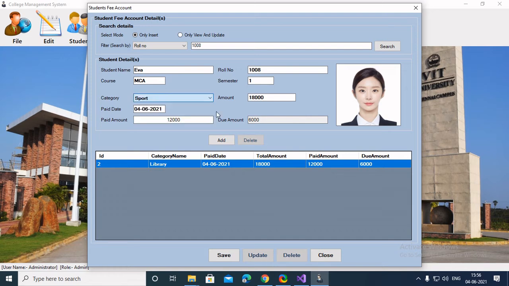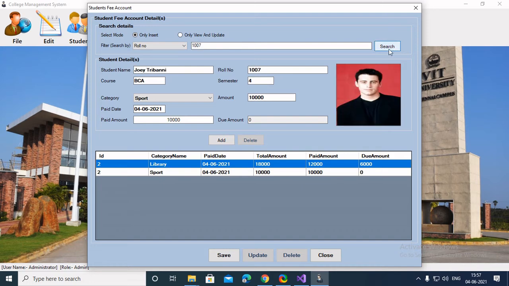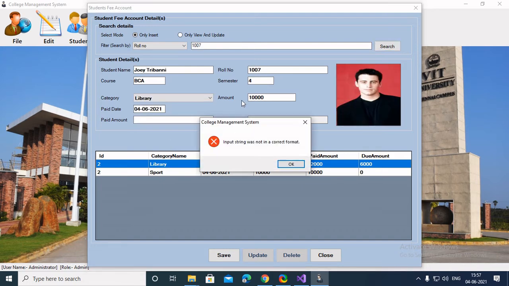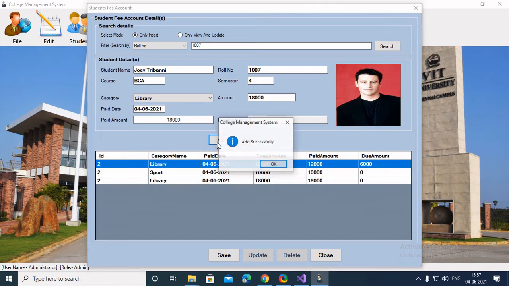Similarly we can add other things. As you can see, for sports it is 10,000. Suppose from 10,000 she paid all the 10,000 rupees. As you can see, the due amount is 0. Now for insertion we can add the same for Joey also. Suppose he paid full fees. As you can see, the record is added.